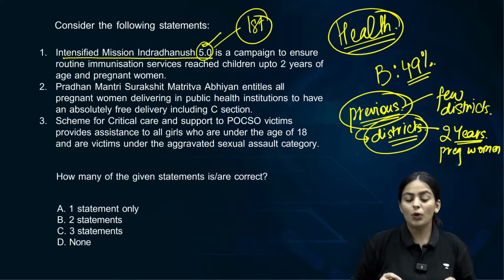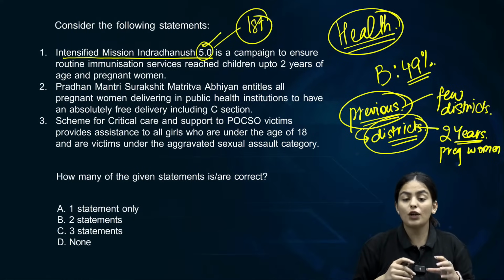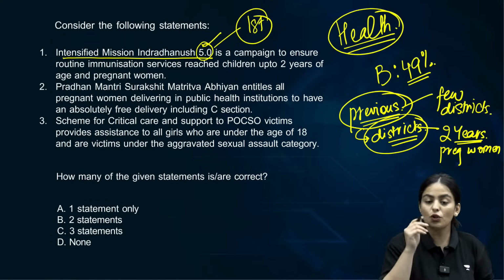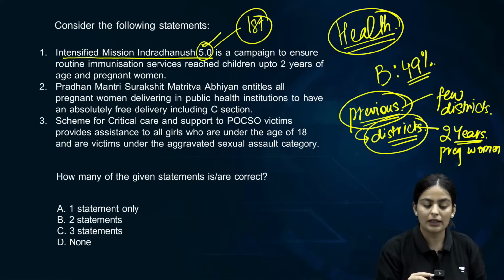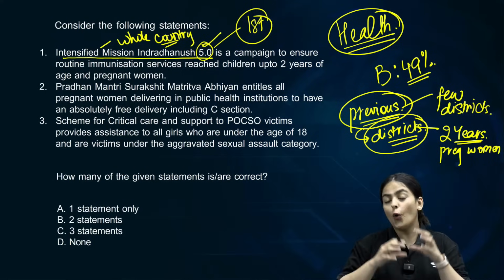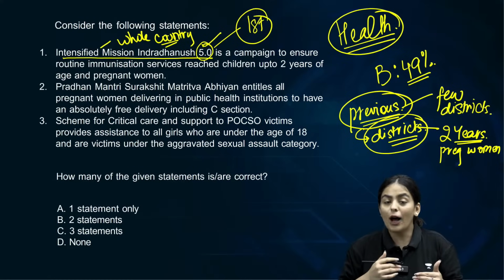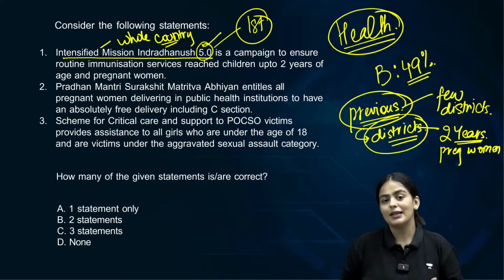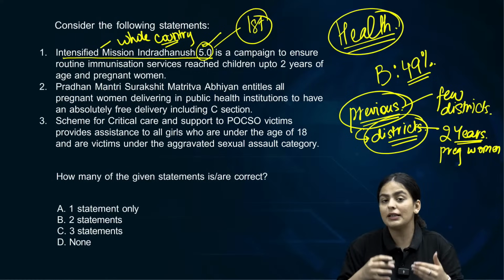Indradhanush 5.0 was launched for the first time to cover the whole of the country. So it was not limited to particular districts. It covered the whole country. Point number 1. Is this clear? The second point is that it did not cover children only up to the age of 2. Now that we are reaching universal immunization up to age 2, we are also increasing our targets. Slowly we want to also be concerned with children of a higher age group.